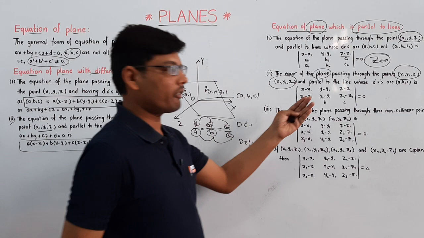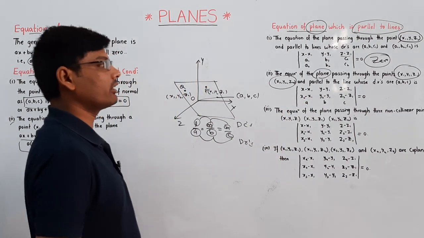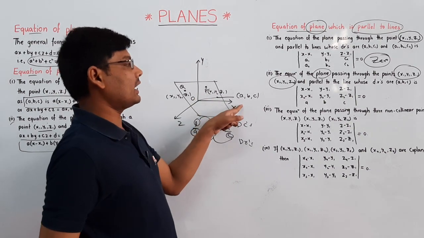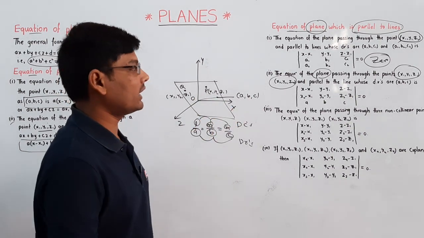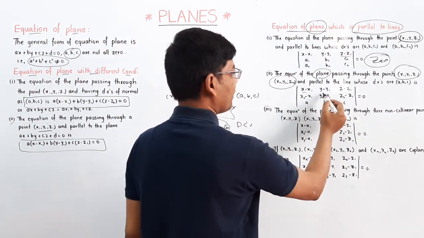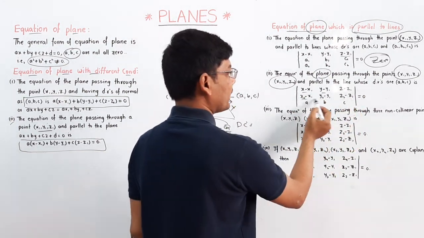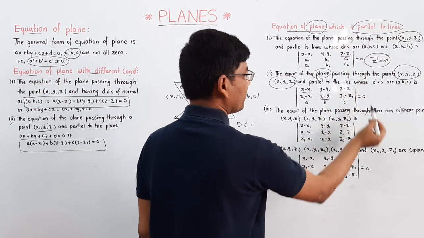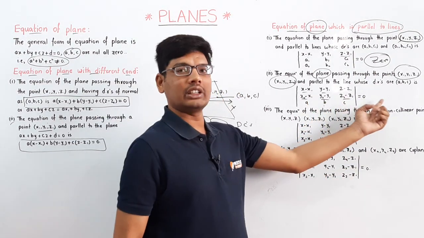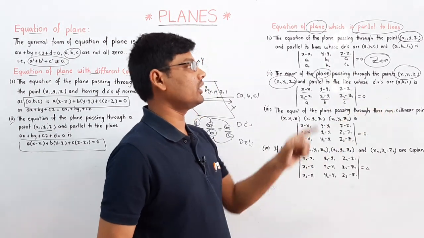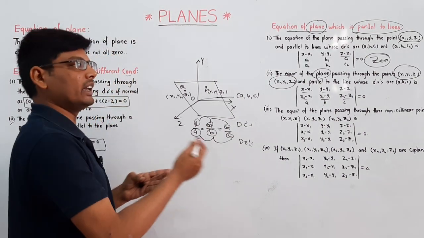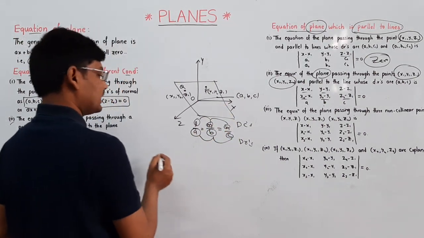Then how can we find the equation of a plane? When two points lie on the plane and it is parallel to one DR of a line, the equation will be the determinant with rows x minus x1, y minus y1, z minus z1; x2 minus x1, y2 minus y1, z2 minus z1; a, b, c, equal to 0. Then we can find the equation of a plane passing through two points and parallel to one DR of a line. So let us take two points.